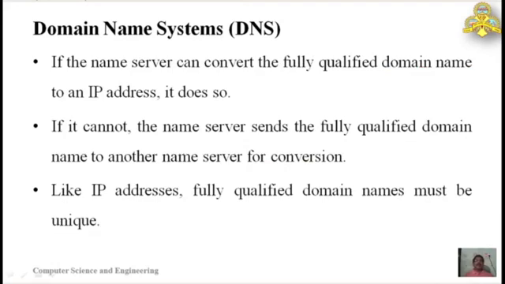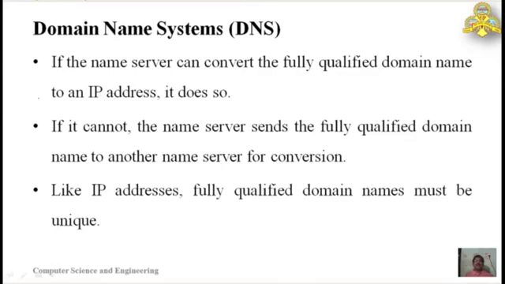Whenever the name server gets a request for mapping an FQDN to an IP address, if it has the database of IP addresses and domain names, it will map it and the corresponding IP address is returned to the client system.